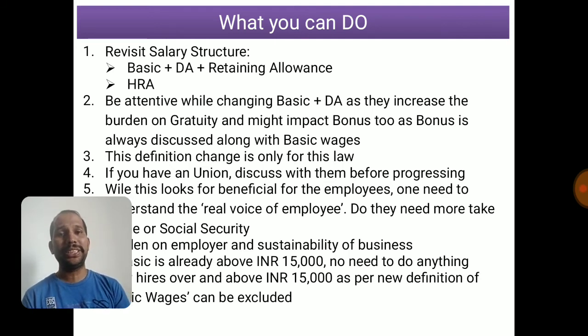Now, this is beneficial for employees in a way and not beneficial in a way. For example, if an employee is getting 10,000 rupees basic plus 5,000 rupees other allowance, and if it is paid universally, necessarily and ordinarily, then his current contribution on 10,000 rupees is 1,200 rupees. When you bring in the new definition, the other allowances will be covered, so you have to cover till 15,000, which makes his contribution 1,800. I don't know whether the employee is watching this or the employer is watching this. I am not giving that context. I am just trying to give a context where both will end up paying an extra 600 rupees as contribution.